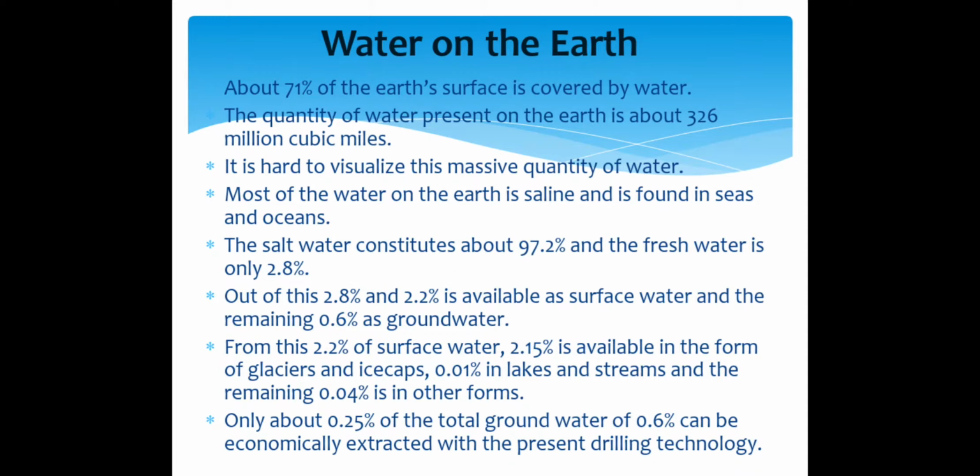From the 2.2% of surface water, 2.15% is available in the form of glaciers and ice caps, 0.01% in lakes and streams, and the remaining 0.04% is in other forms. So, water is present on our earth in different forms and different percentages: in seas, oceans, lakes, streams, glaciers, ice caps.